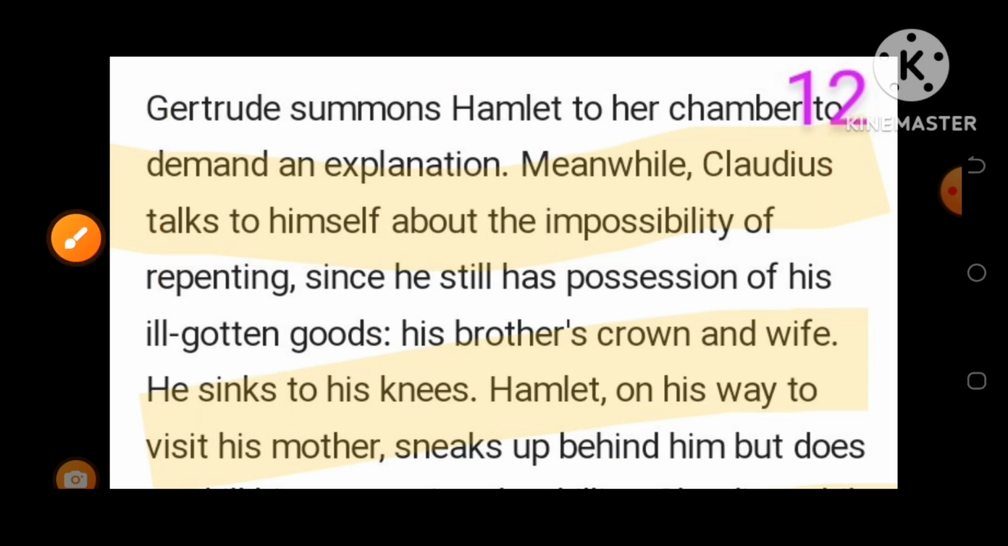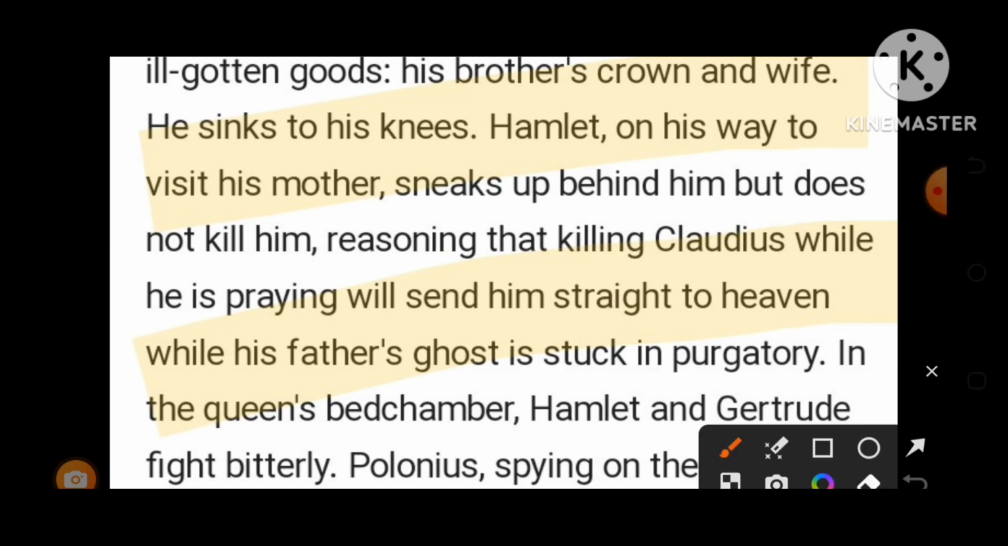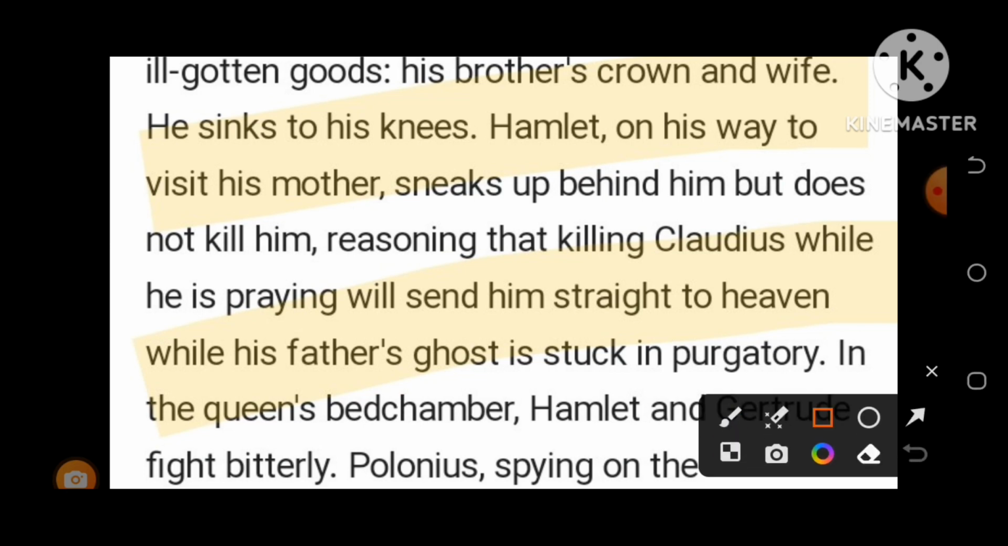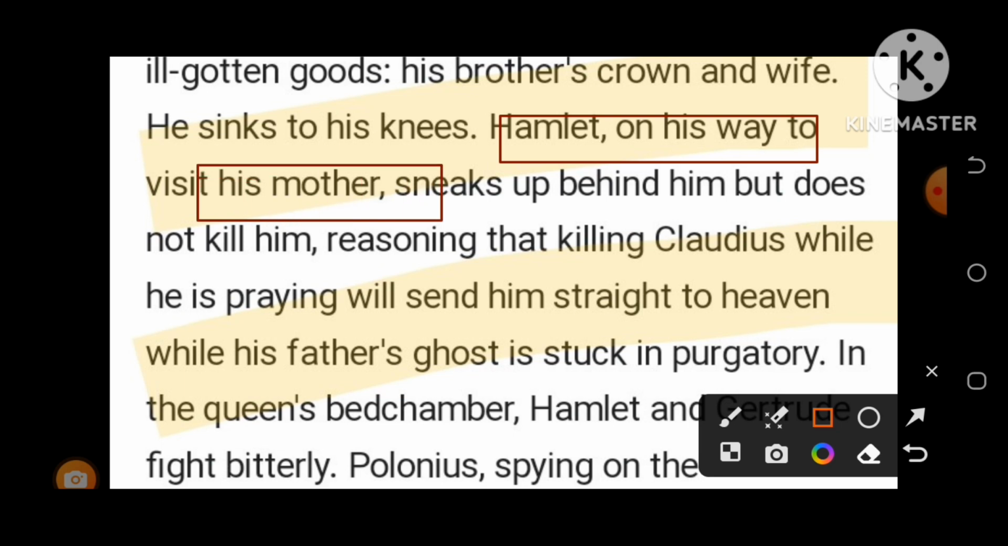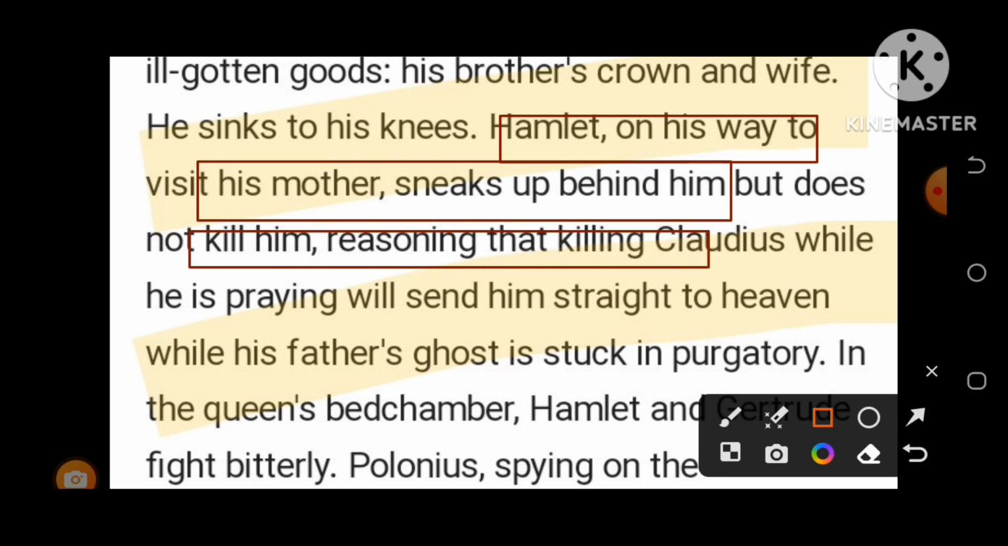But Hamlet, as he had been summoned by his mother, Gertrude, was on his way to visit his mother and sneaks up behind Claudius, but does not kill him, reasoning that killing Claudius while he is praying will send him straight to heaven.